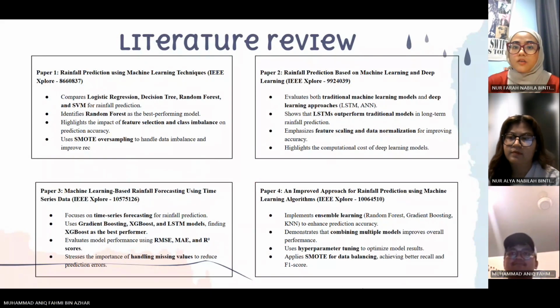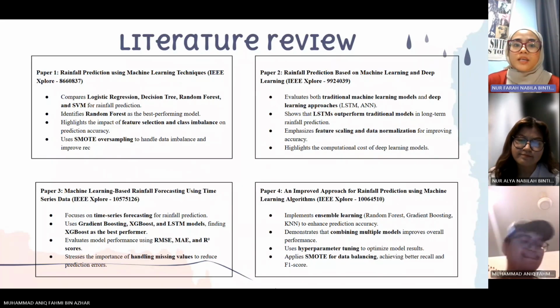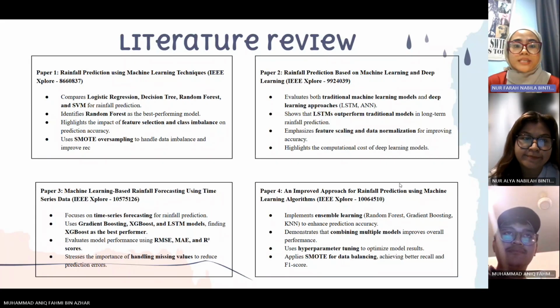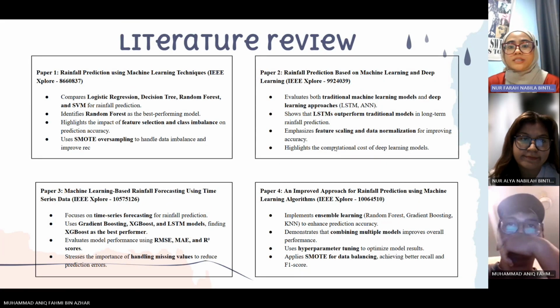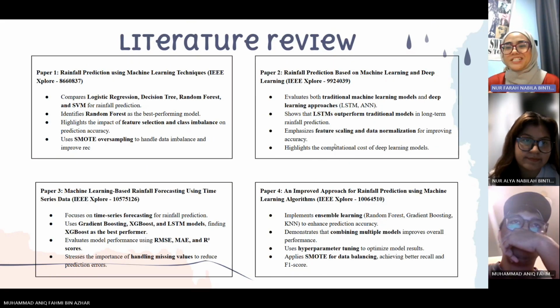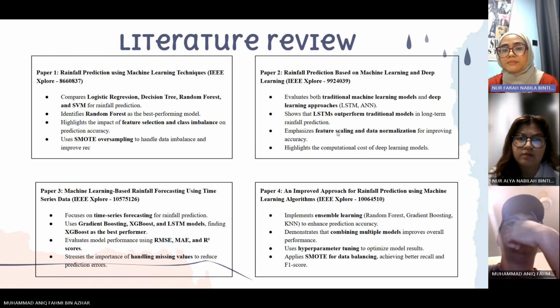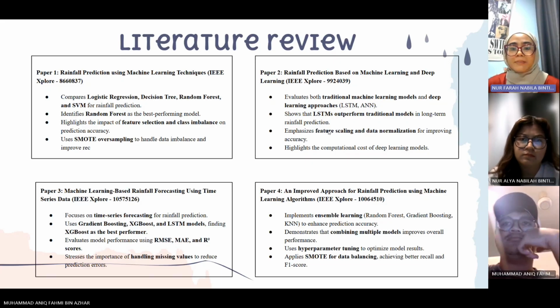Next, for the literature review, we compared four papers. The first paper compares logistic regression, decision tree, random forest and SVM, and identifies random forest as the best performing model. The second evaluates traditional machine learning and deep learning models, which are LSTM and ANN. Based on this, LSTM outperforms traditional models in long-term rainfall prediction. The third paper focuses on time series forecasting for rainfall prediction, and it uses classifiers such as gradient boosting, XGBoost, and LSTM models, and it finds that XGBoost is the best performer.